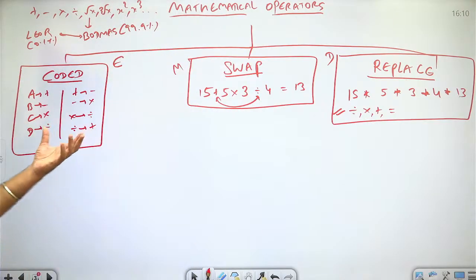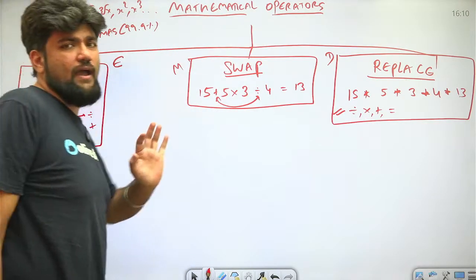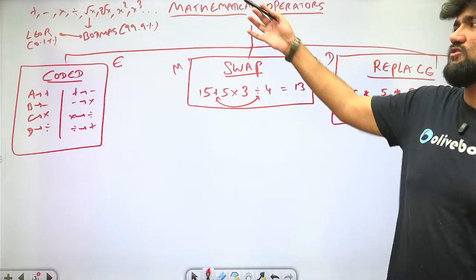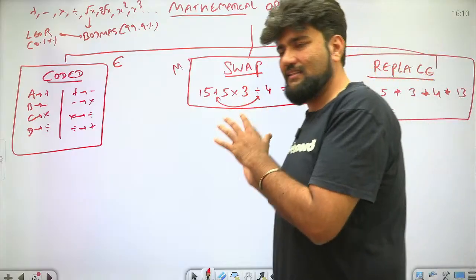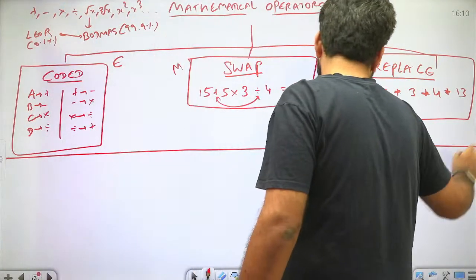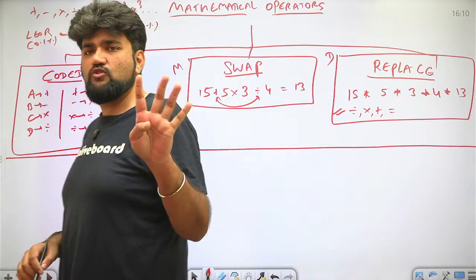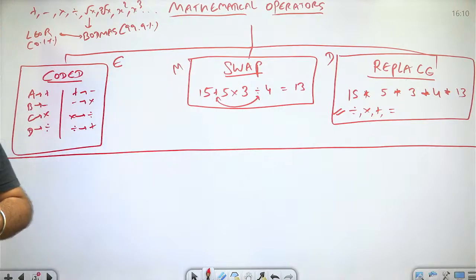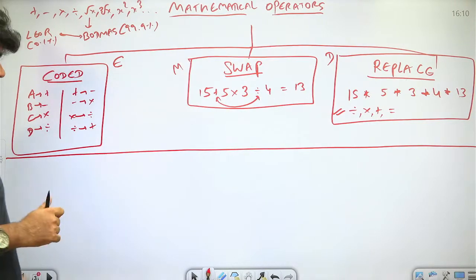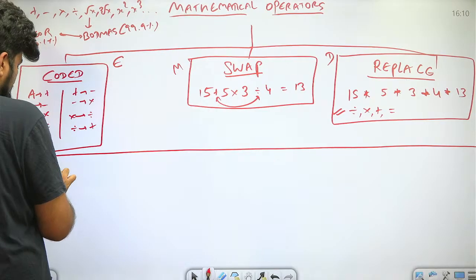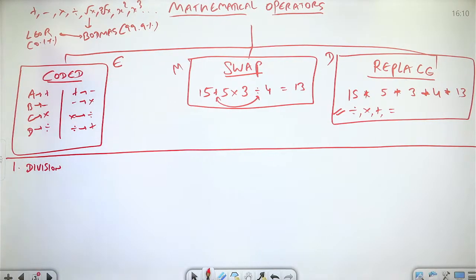So these are the types of mathematical operators, and till now I have not explained anything new. I have just told you what types of questions are asked and how students solve them normally. For students, even at this stage, it is very much calculative. It's all based on calculation. But now I will tell you 4 points which you need to remember. If you have those points with you, you can actually cut short your time in these questions. Point number 1 is that you use the division sign in your favor, to cut on your time.